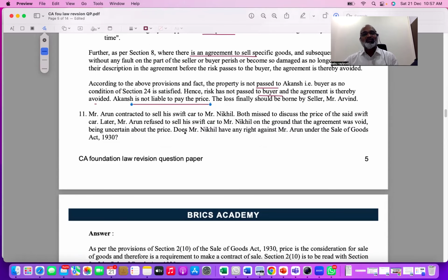Mr. Arun contracted to sell his Swift car to Mr. Nikhil. Both missed discussing the price. So that means they did not fix the price. This is about fixing of the price. Sale of Goods Act, first lesson, the last 2 pages you'll have.